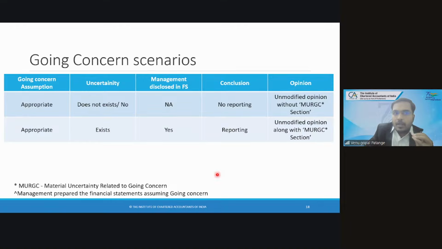Now the second case: the going concern assumption is appropriate, but you feel there is uncertainty, and management is also mentioning certain facts about that uncertainty in their financial statements. So now the reporting style will change. You should report a material uncertainty relating to going concern with a clean report, with an unmodified opinion. So what could be the scenario? Can anyone tell me a scenario where the going concern assumption is appropriate, but still uncertainty exists, and even management feels that uncertainty exists?